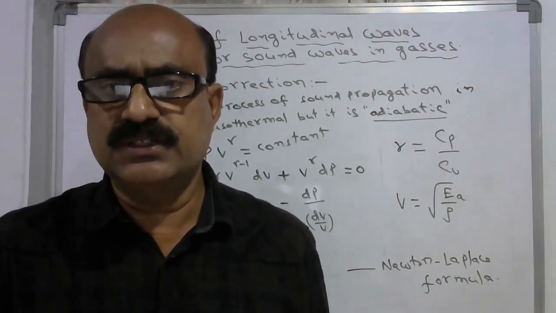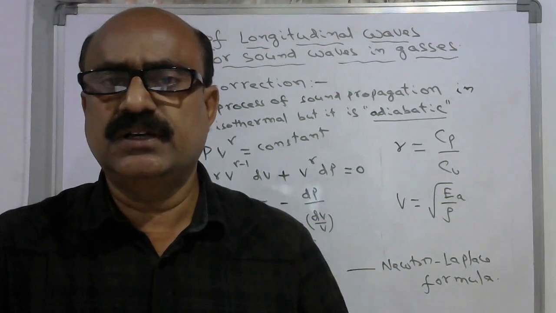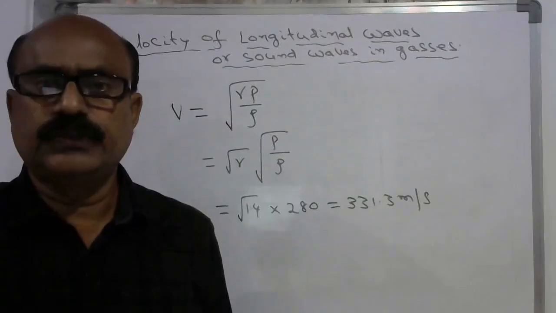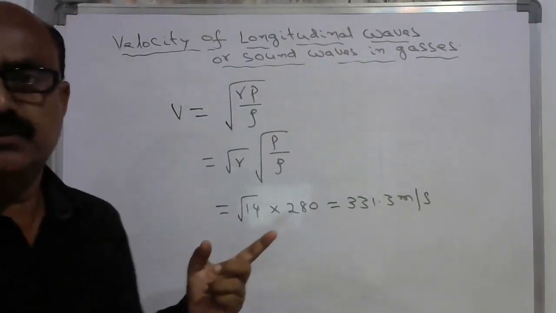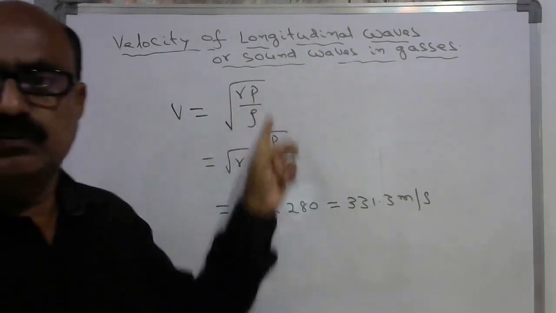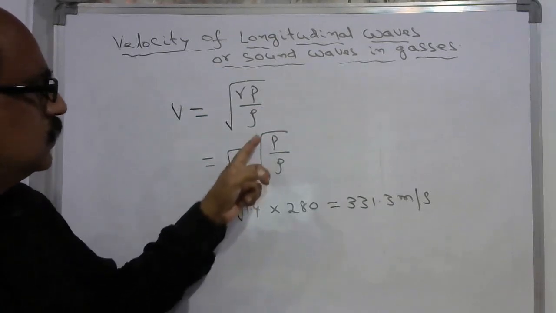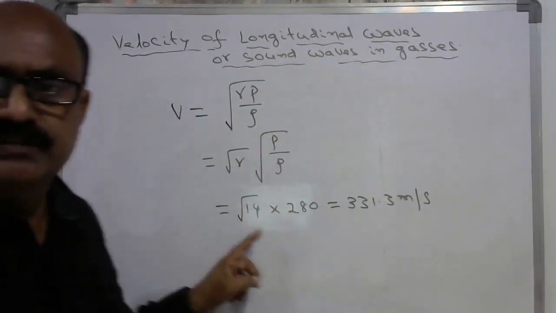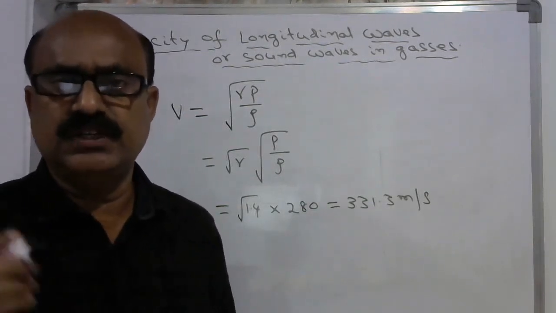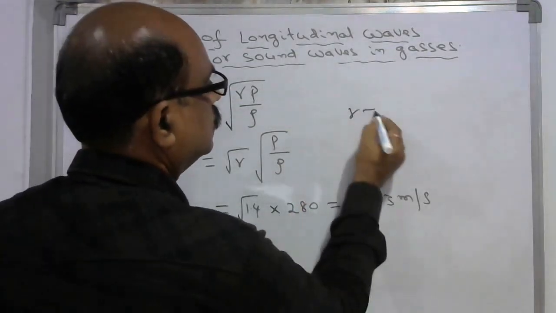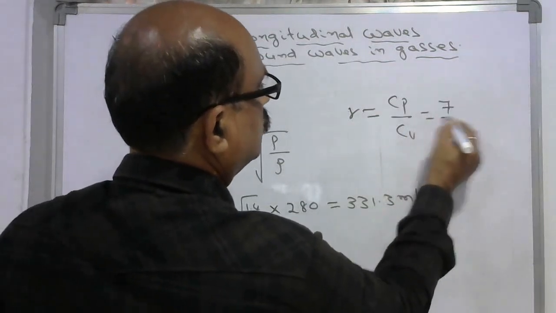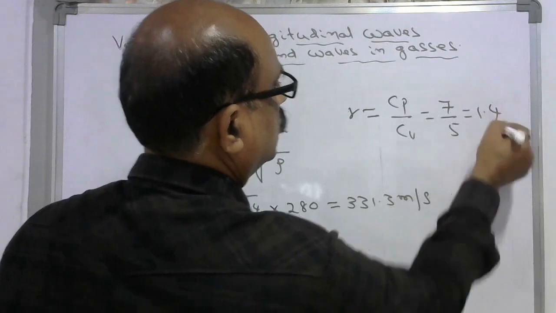Let us see what the theoretical value of sound will be compared with the practical value. According to the Newton-Laplace formula, V equals under root gamma P by rho, which is under root gamma into root P by rho. Gamma is the adiabatic index, the ratio of the two specific heats of air, Cp by Cv, which for air is 7 by 5, equal to 1.4.